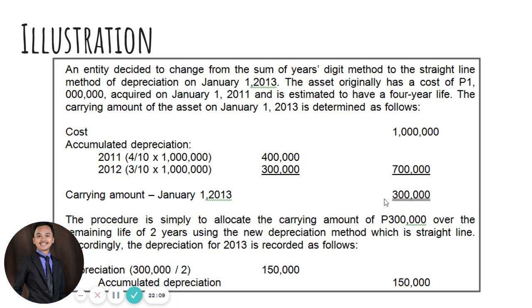Just like this, no? You computed first the carrying amount on the date the change in accounting estimate has occurred. So you have there on January 1, 2013 na 300,000, and then you divide it from 300,000 to the remaining useful life na 2 years. So 300,000 divided by 2 years.